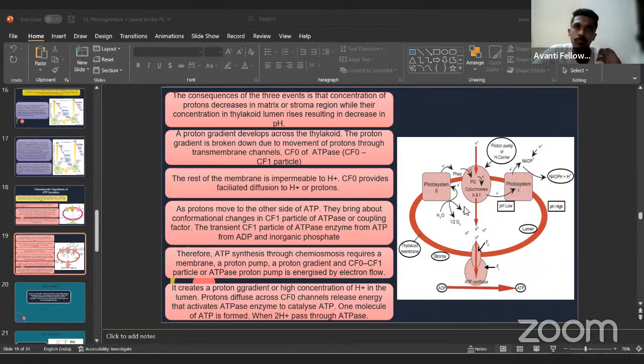More hydrogen ions means more protons, right? That will create conformational changes within the ATP synthetase. ATP synthetase is an enzyme that helps in conversion of ADP into ATP. Because of the excess of protons, that is hydrogen ions, there will be changes in the ATP synthetase. ATP synthetase has two important units, F0 and F1. F0 is within the membrane, F1 is outside the membrane. The hydrogen ions go through the F0, and that will create your